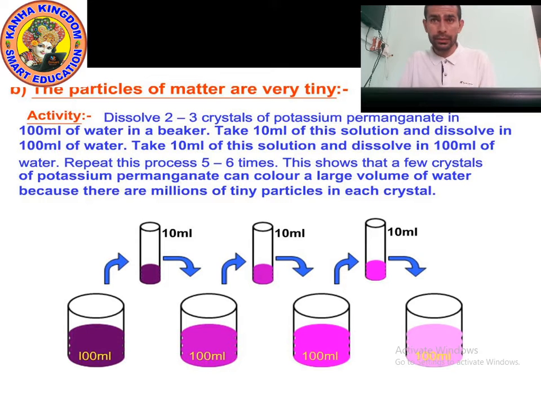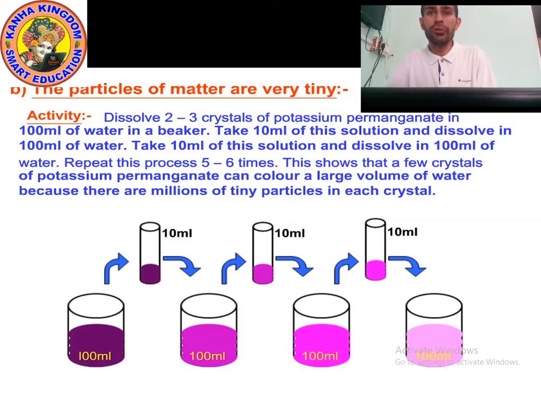Now again take 10 ml of solution from the second beaker and add it into the third beaker, which already contains 100 ml of water. Then repeat this process 5 to 6 times.